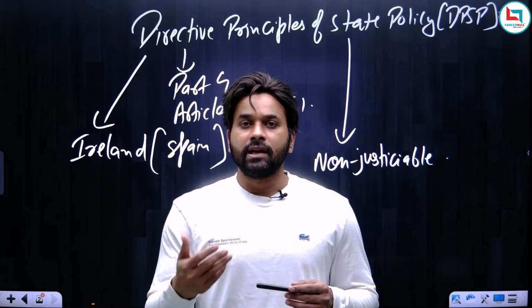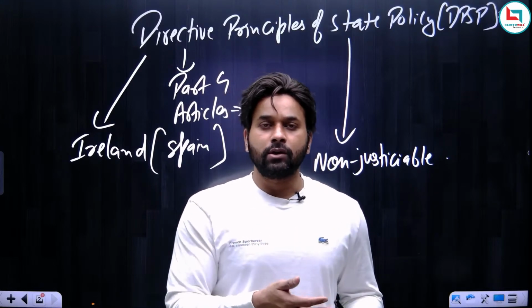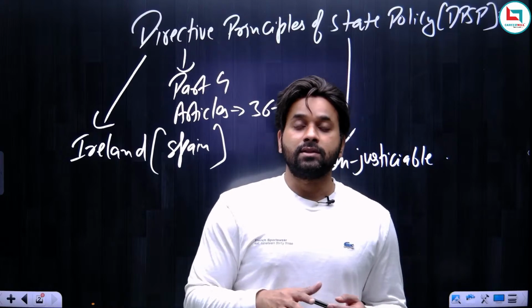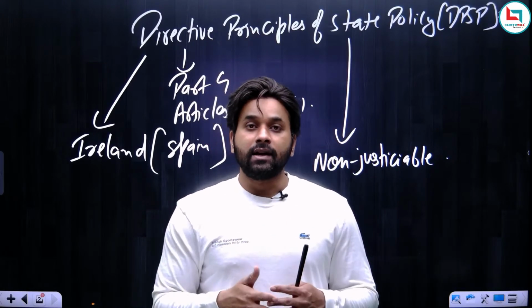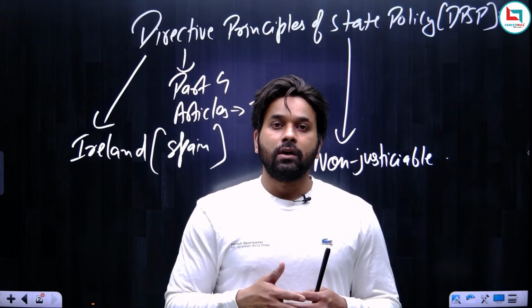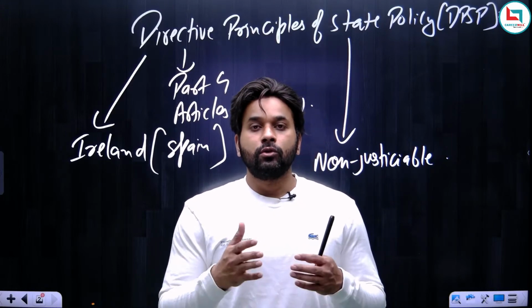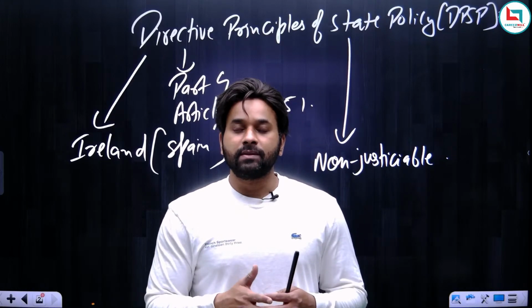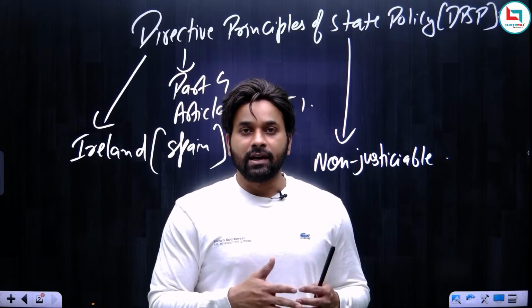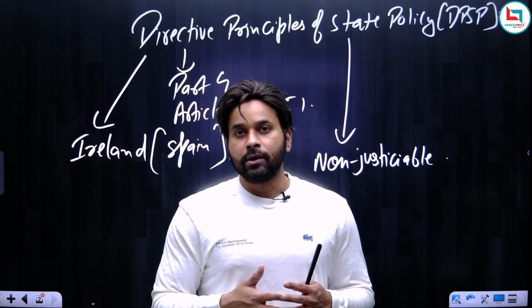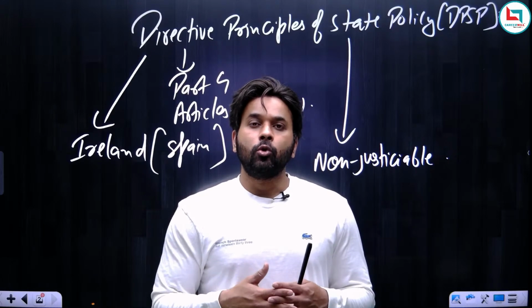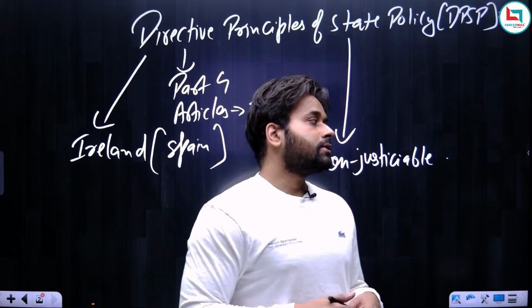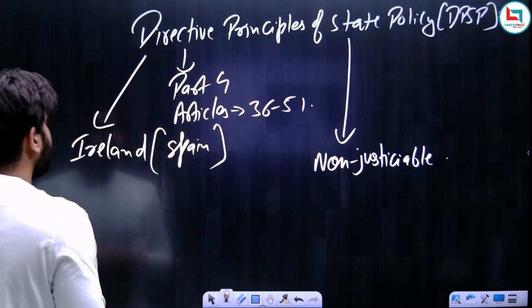Whenever something is violated and can be enforced by the court, it is called justiciable. Anything which is violated and cannot be enforced by the court is known as non-justiciable. So DPSP is non-justiciable. It means if the government does not adhere to the principles of DPSP, the court cannot enforce them.